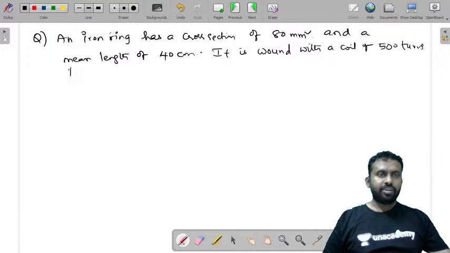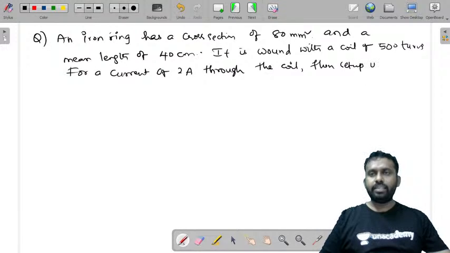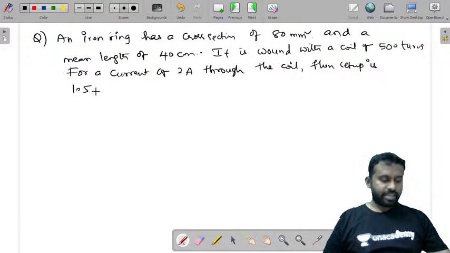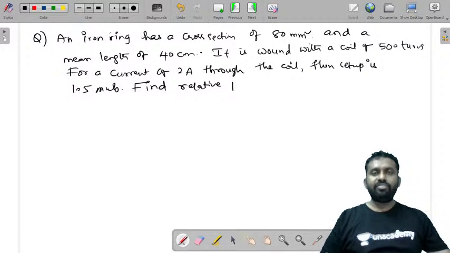Then for a current of 2 amperes through the coil, flux set up is 1.5 milliweber. Find the relative permeability of the iron. This is the question.